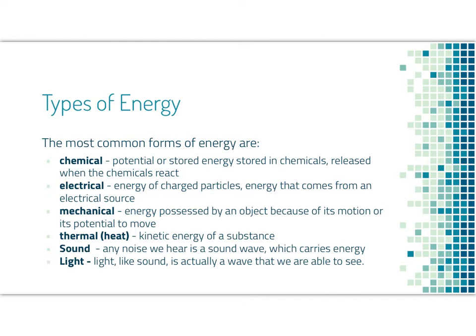The most common forms of energy are chemical, electrical, mechanical, thermal, sound, and light. Chemical energy is potential or stored energy in chemicals released when they react. This is like a battery. A chemical reaction is what creates the voltage in a battery. Electrical energy is the energy of charged particles. It's the energy that comes from an electrical source, like the plugs in our house.